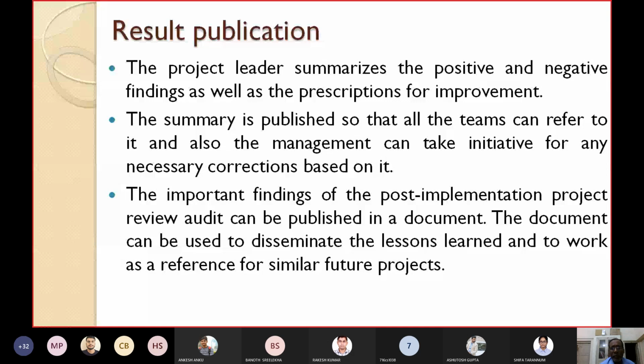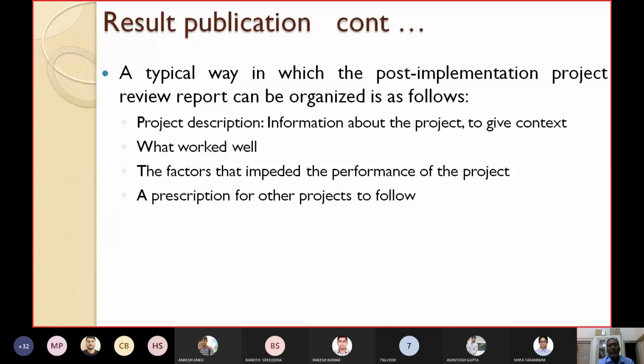The important findings of the post-implementation project review audit can be published in a document. The document can also be used to disseminate the lessons learned and to work as a reference for similar future projects. Now let's see how this document can be prepared.